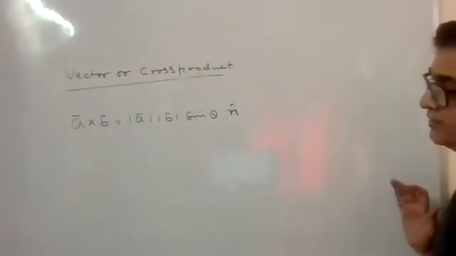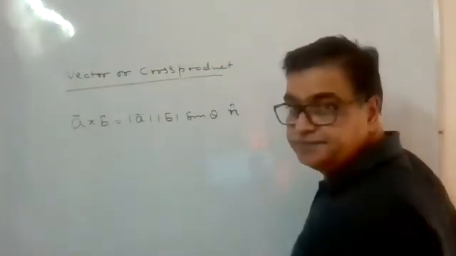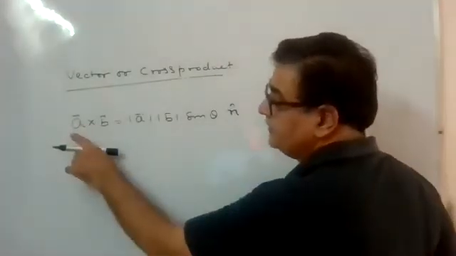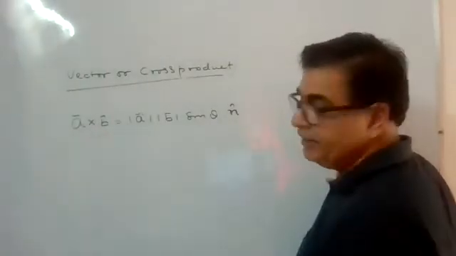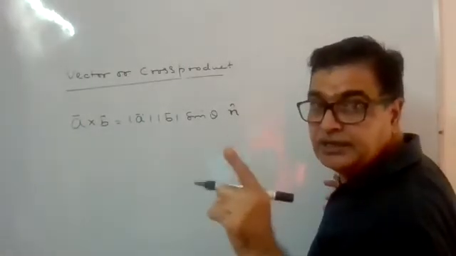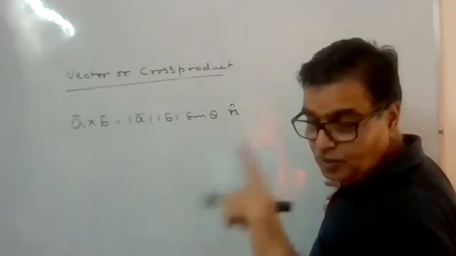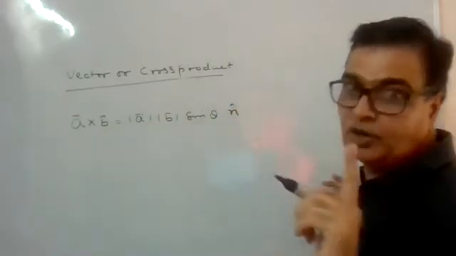So what this definition says: A cross B, or we call this the vector or cross product between the two vectors A and B in that order. Whatever the order, if A is first and B is second, then we should maintain the order.